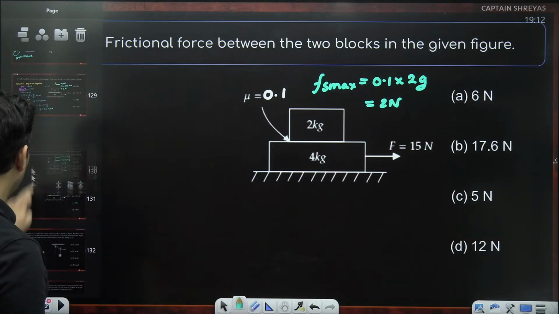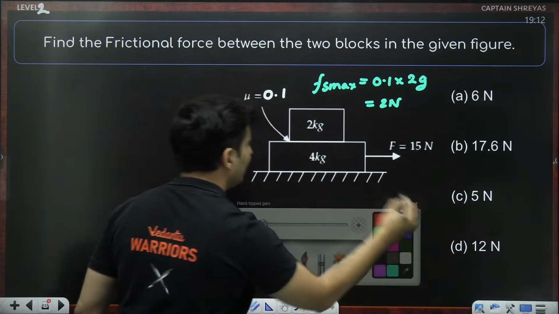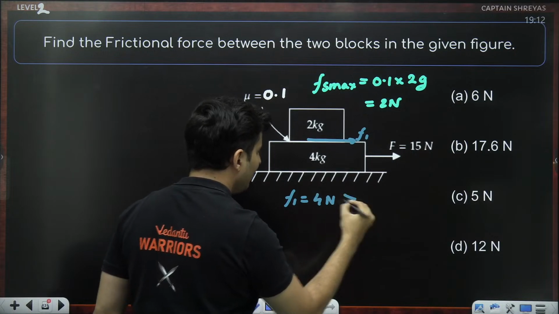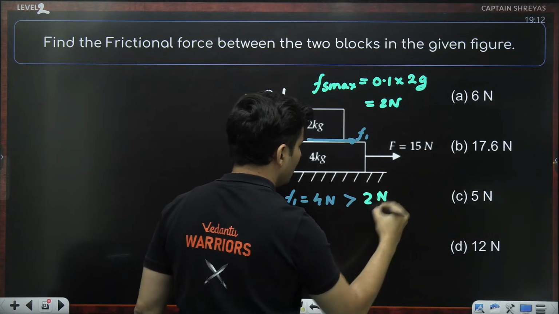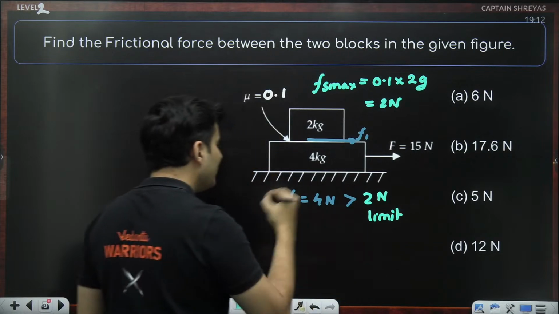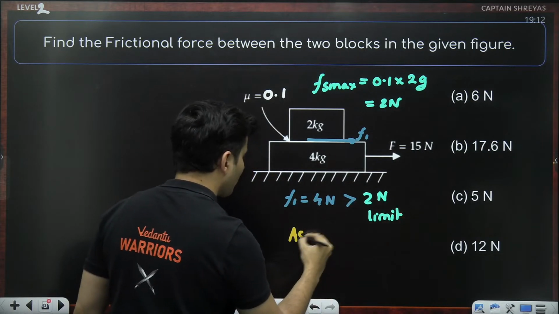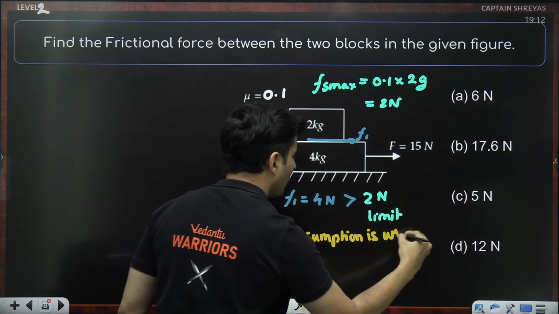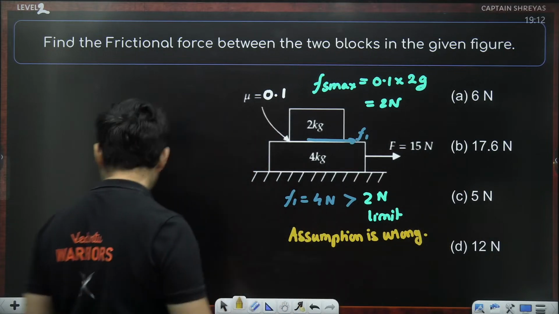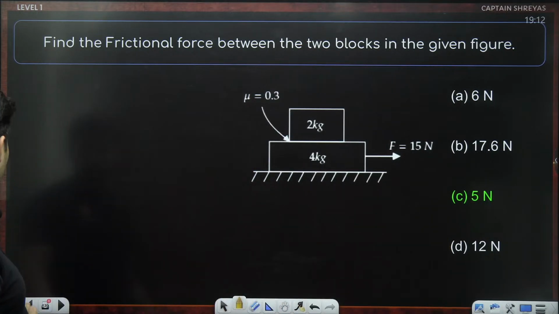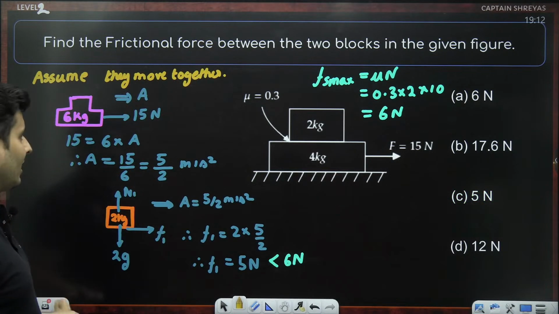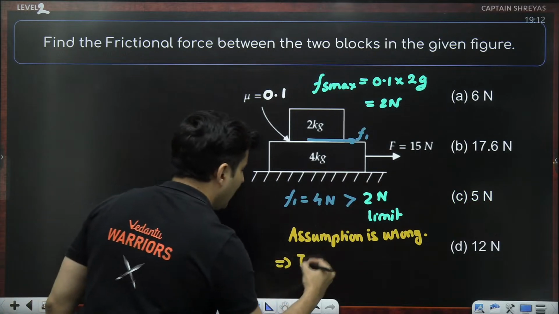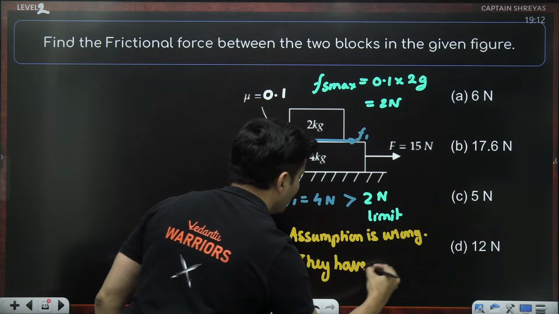In that problem, what would happen is our friction which is being demanded, which is 4 Newton, will be more than the limiting value. That means our assumption is wrong. What was our assumption? They are moving together. That assumption is basically wrong. Hence, they have relative motion.